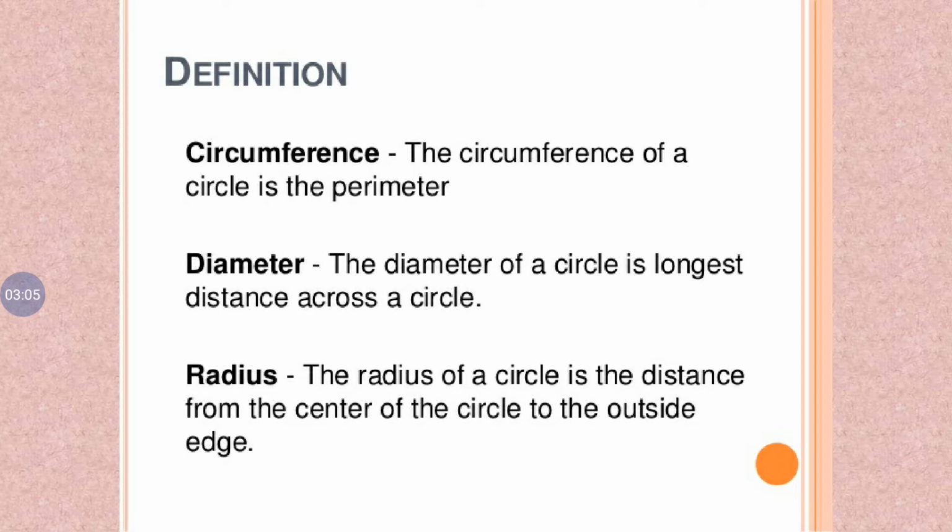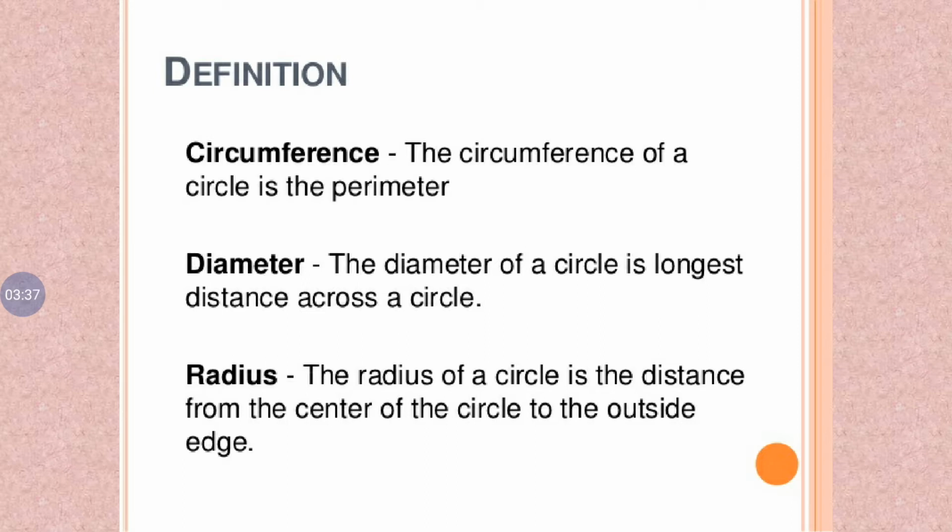The diameter is two radii. It touches two points on the circle and passes through the center. Every diameter is a chord. The diameter of a circle is the longest distance across a circle.